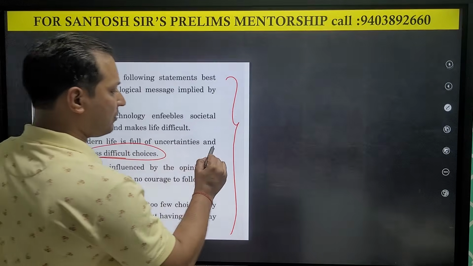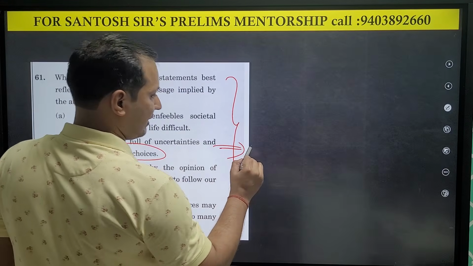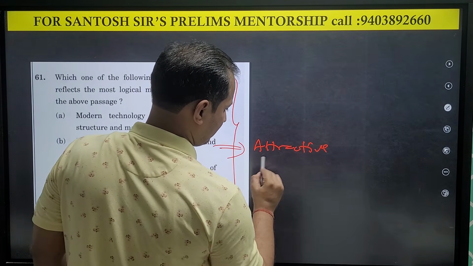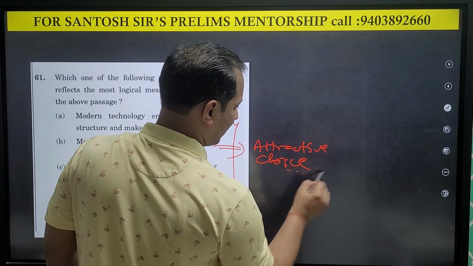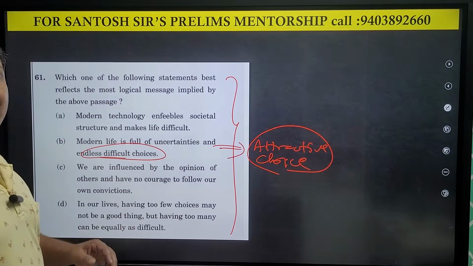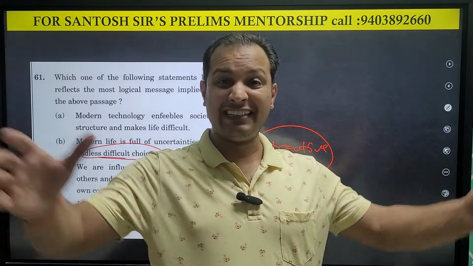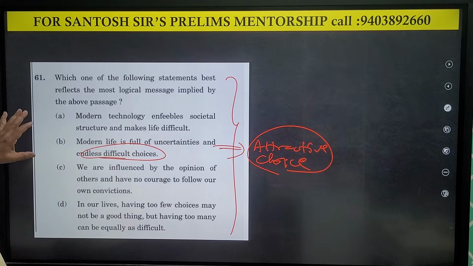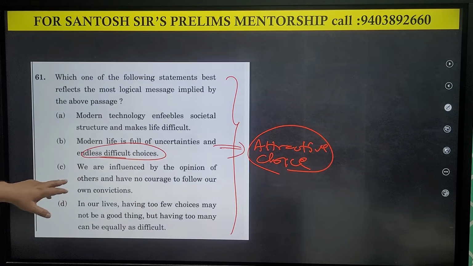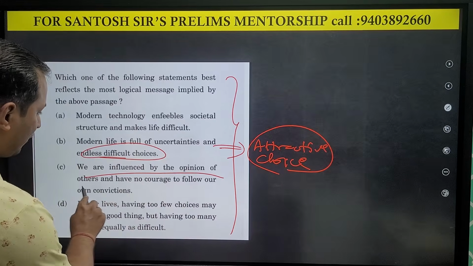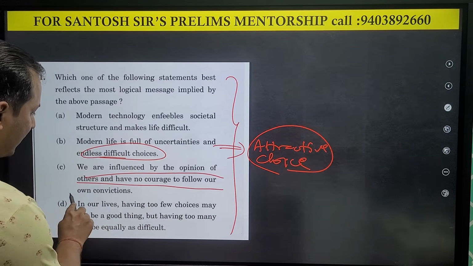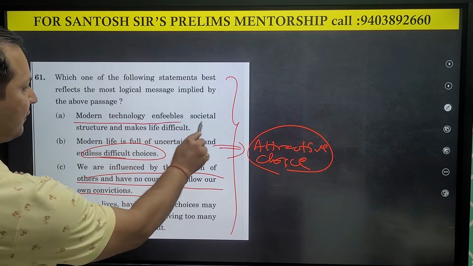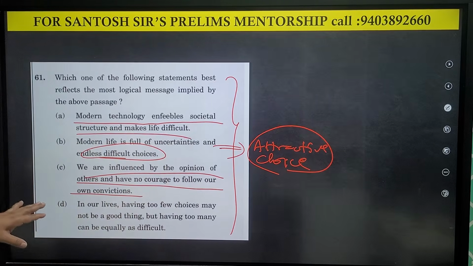The passage is talking about what? Okay, attractive choices. Life is full of attractive choices. But since there are too many choices, it is difficult to take a decision. Now, let us read the third option. We are influenced by the opinion of others and have no courage to follow our conviction. Modern technology enfeebles the societal structure and makes life difficult.